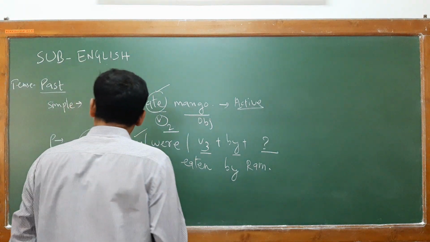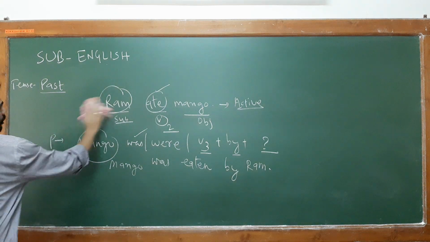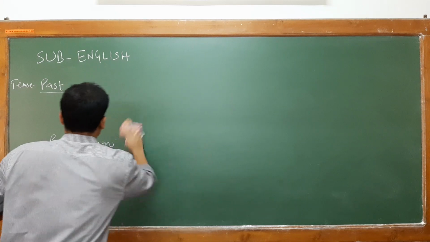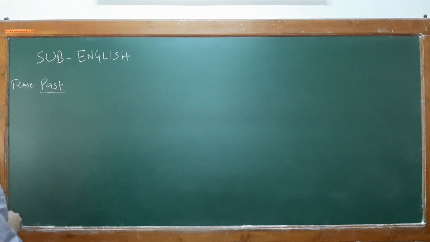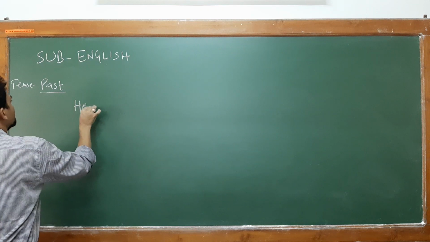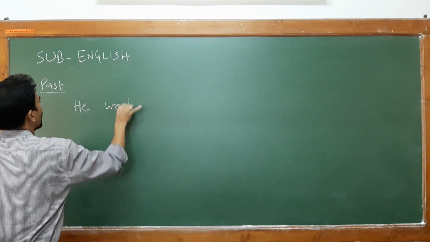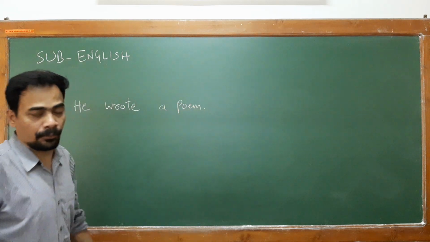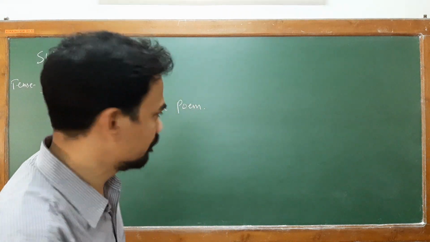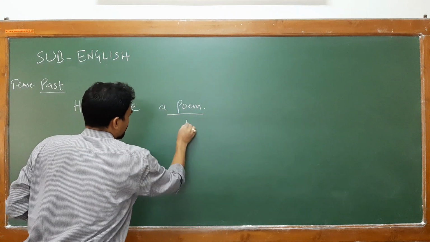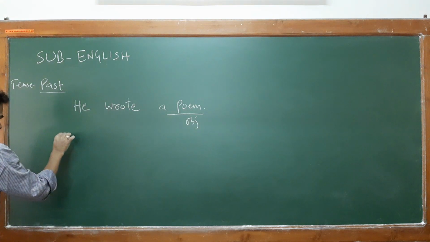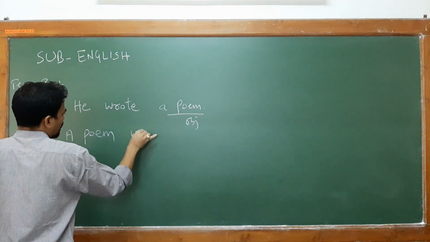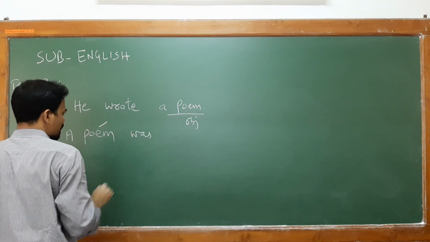Let us see another example of past simple. He wrote a poem. Here, this is your object. So, write the object form. A poem. Then was or were. Of course, singular number, was.